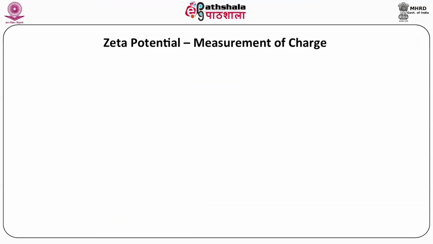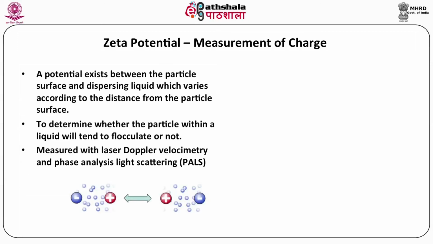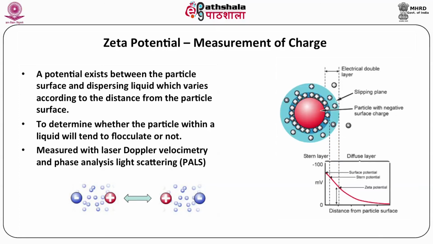Here we talk about the zeta potential, which measures the charge of the particle. A potential exists between the particle surface and the dispersing liquid, which varies according to the distance from the particle surface. It determines whether the particles within a liquid will tend to flocculate or not. Laser Doppler velocimetry and phase analysis light scattering are used for the measurement of the zeta potential. You can see here in the diagram how the zeta potential of a charged particle can be measured using dynamic light scattering.